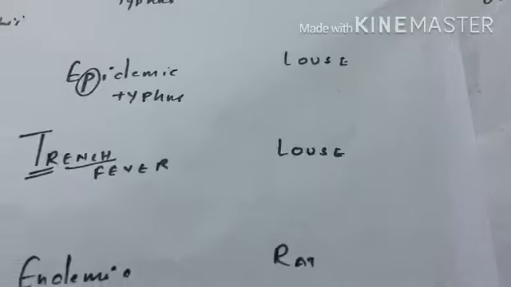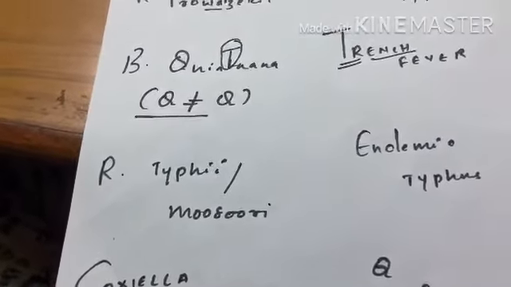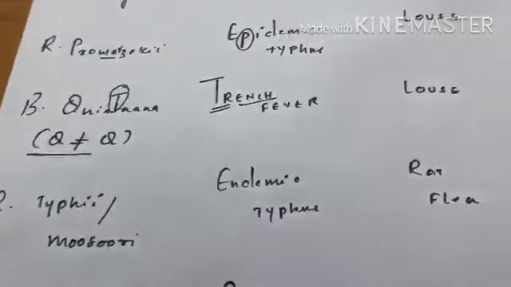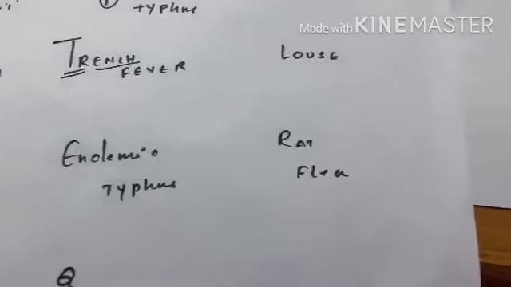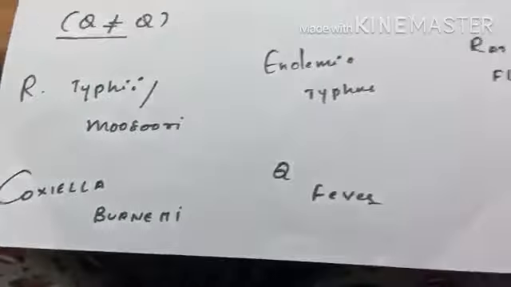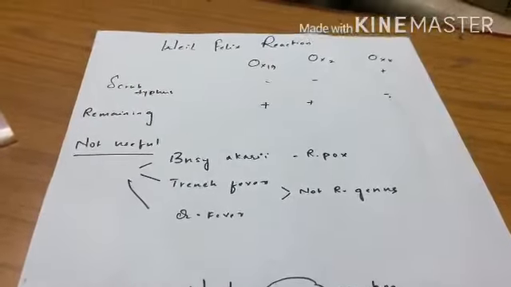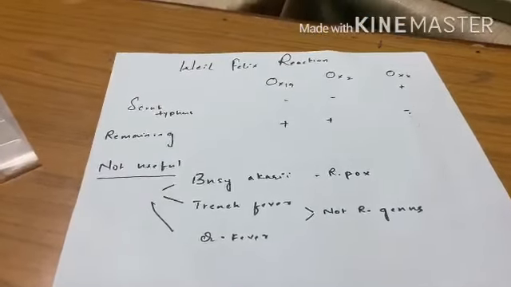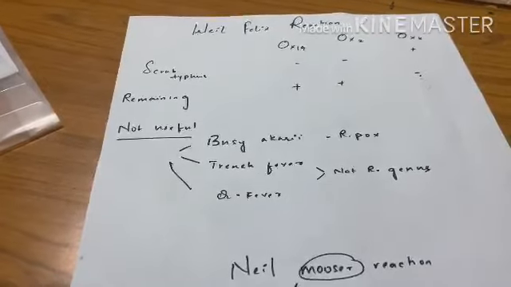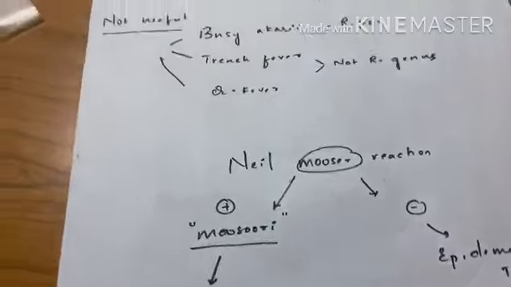So vector is louse. Then Rickettsia typhi or mooseri. It is local. It is not prowazekii simply. So it causes endemic typhus through rat flea. Then Coxiella burnetii causes Q fever. So we finished the third part, that is memorizing the table. Let's come to the fourth part, that is reactions. Rickettsia exhibit two types of reactions, which are the Weil-Felix reaction and the Neill-Mooser reaction.